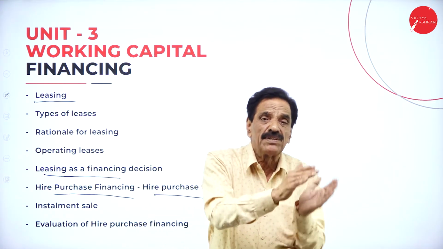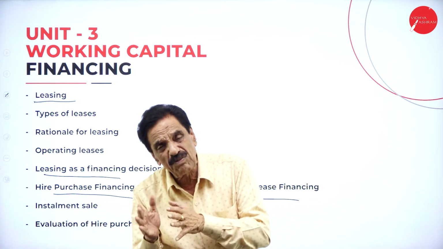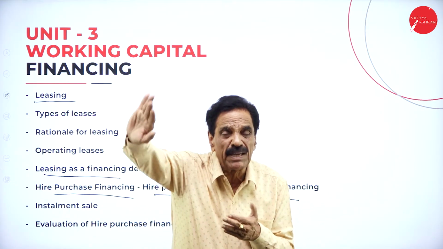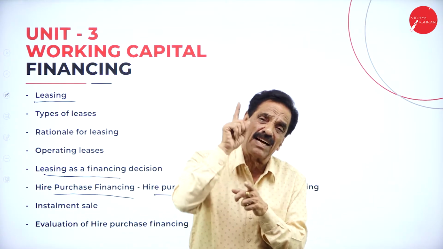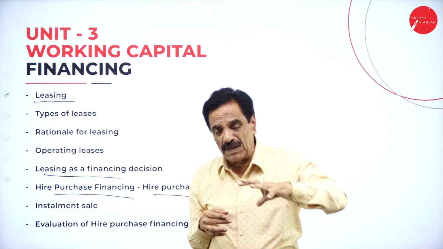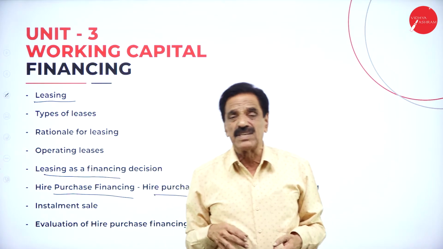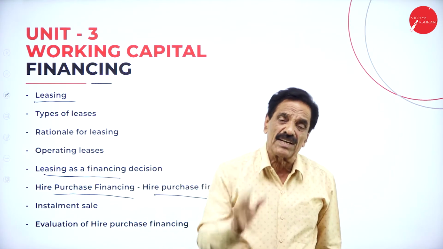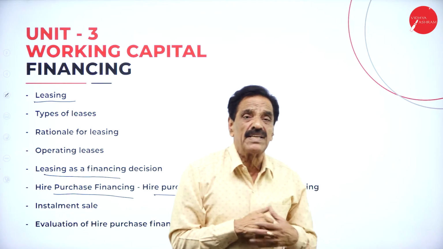The hire purchaser will take your article, your machinery, for a 2 year or 3 year or 5 year agreement. Every year he pays the installment till the last installment is paid. The hire seller is the owner. The only difference is that in the leasing period, once the lease is given, he will act as an owner. But in the hire purchase system, he cannot act as owner because the rights lie with the hire seller till the last installment is paid.